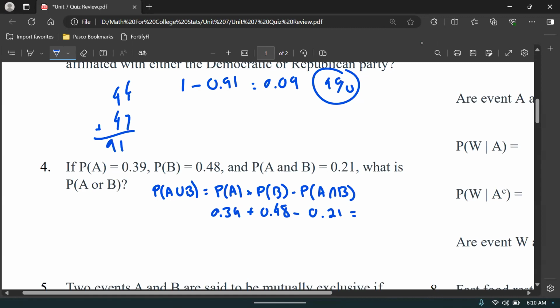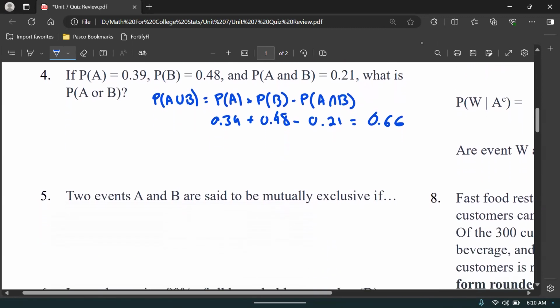I don't have my calculator on me, so I have to do this in my head, which is kind of early in the morning. I don't want to do that, but we'll do it anyway. Let's see. 0.87 minus 0.21 is 0.66. Okay, I might have done this wrong, but I'm going to go with 0.66. All right, let's look at the next one.